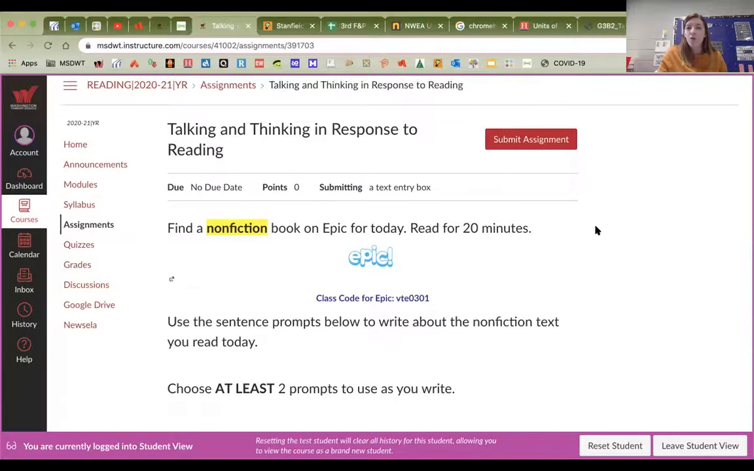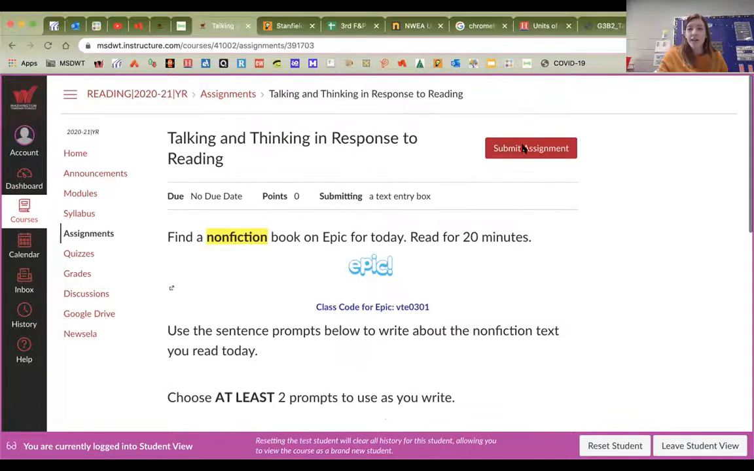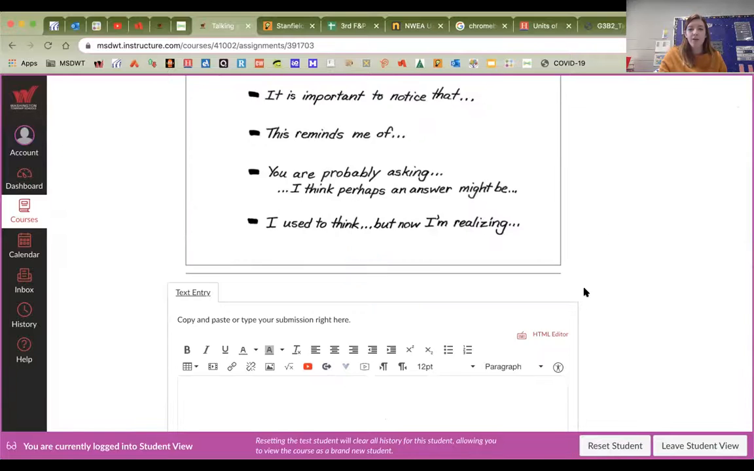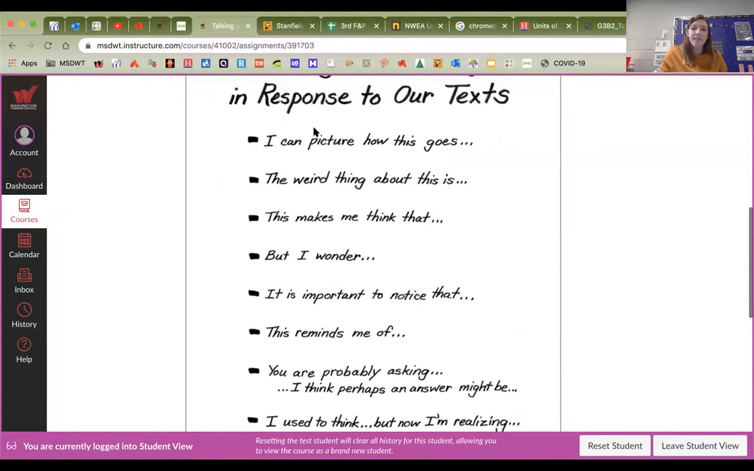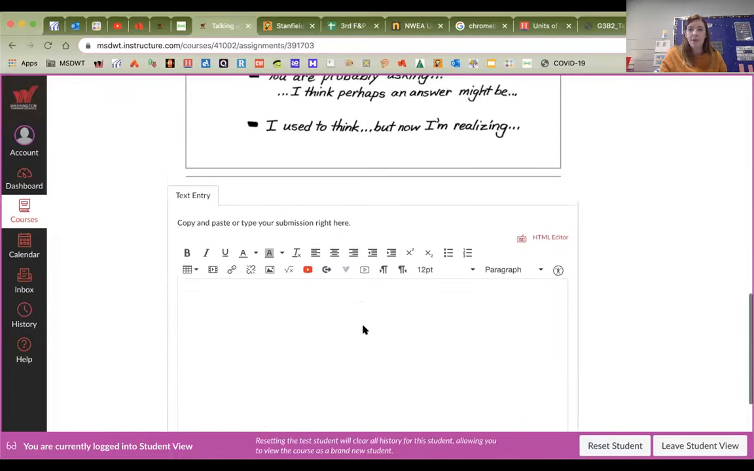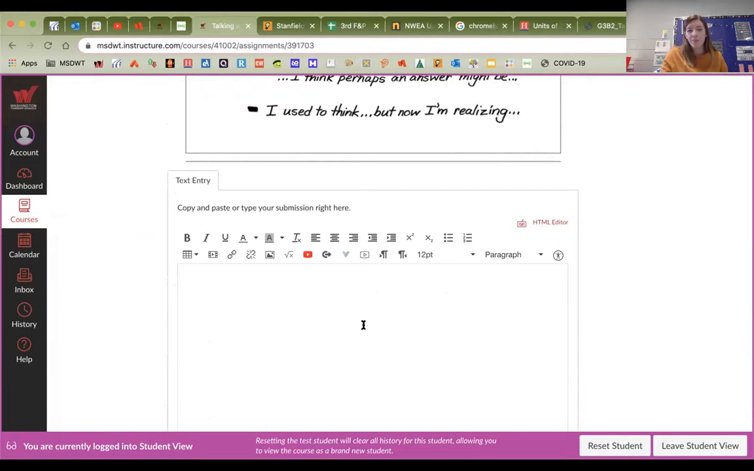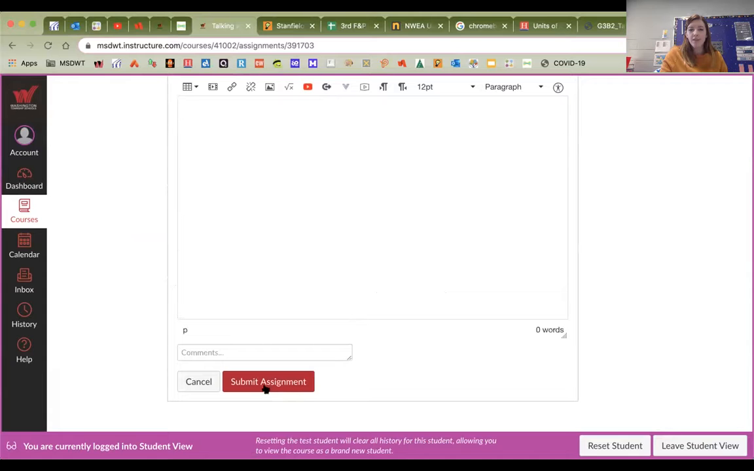All right, how you go to type this is you click Submit Assignment, okay? And then your text box pops up down here. So you'll use these sentence prompts to type out your answers about your nonfiction book. All right, once you're done, you'll click Submit Assignment. Remember, if you have any questions, please message me on Canvas.